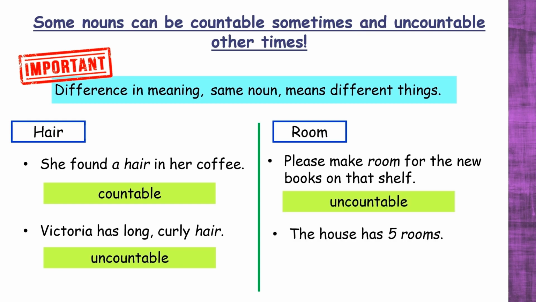The house has 5 rooms. In this sentence, room refers to the individual separate spaces in the house, making it countable.